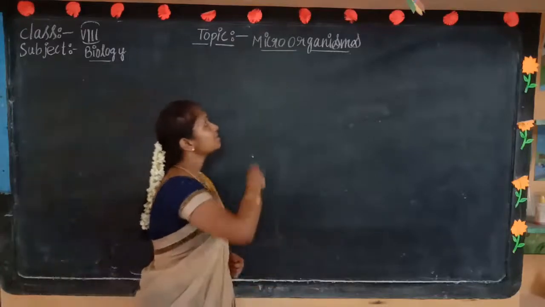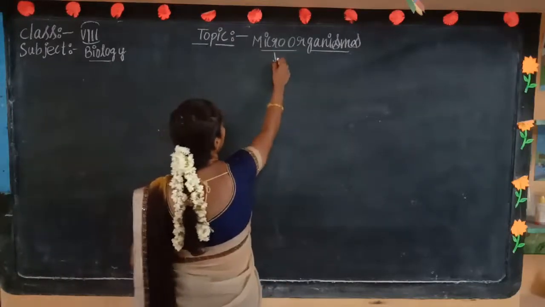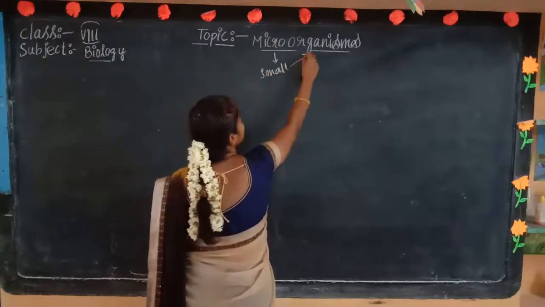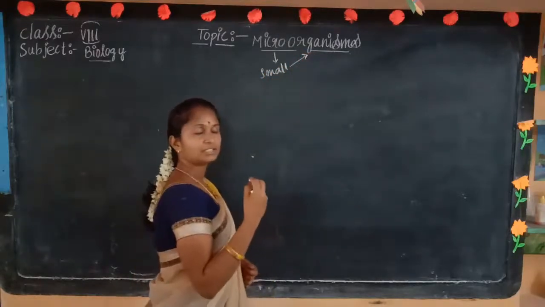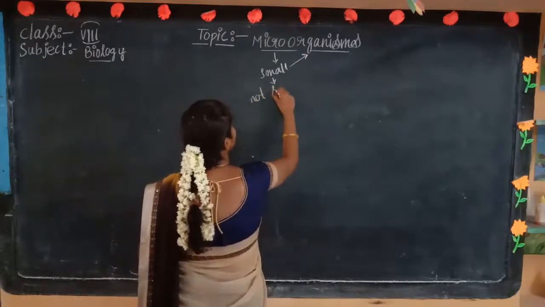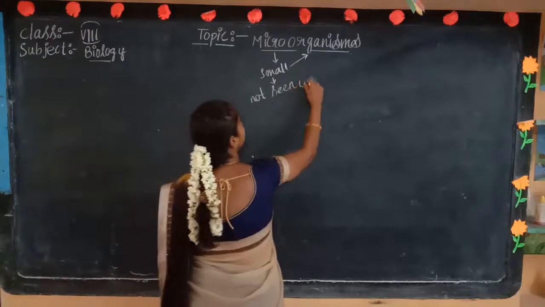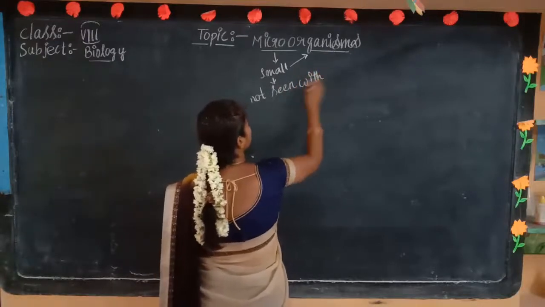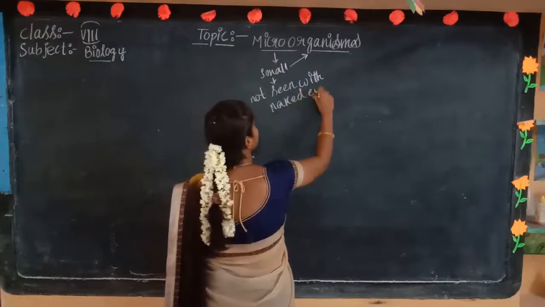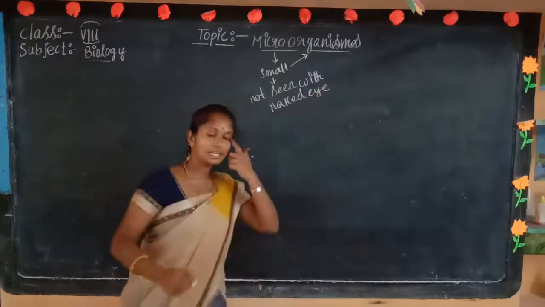First, micro means small organism, which cannot be seen with the naked eyes.